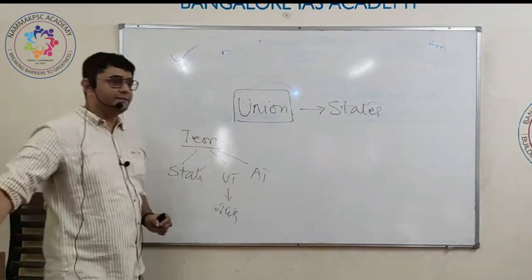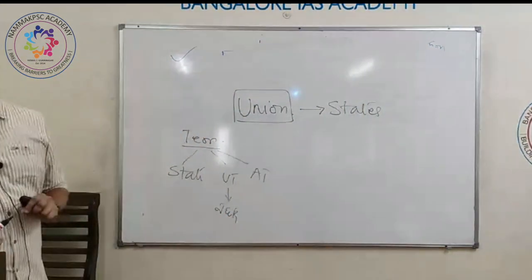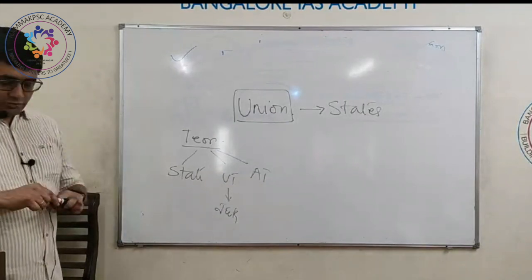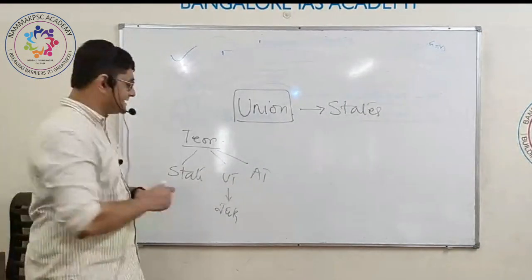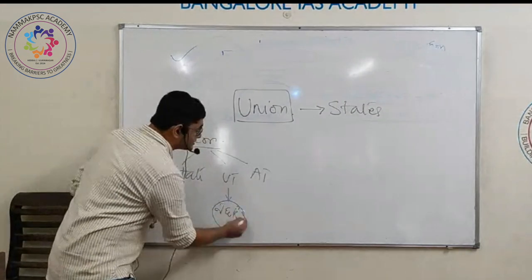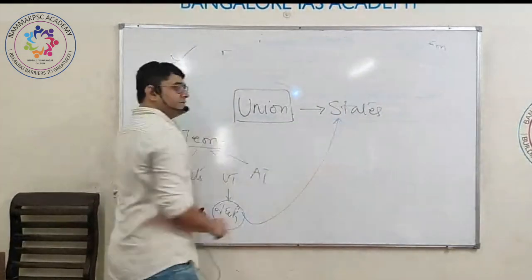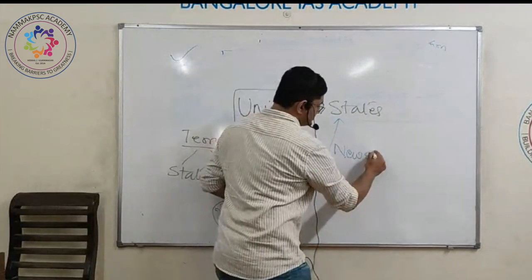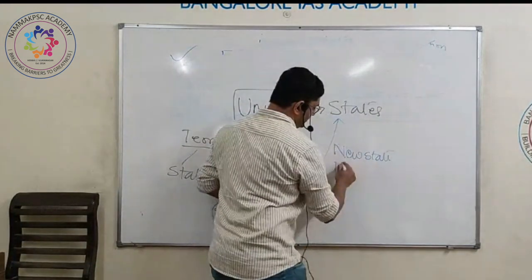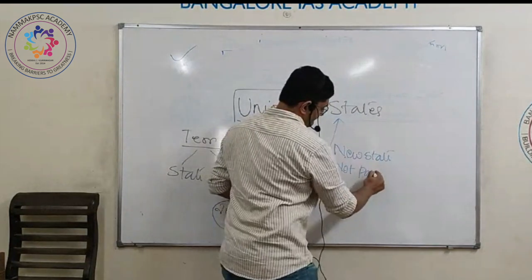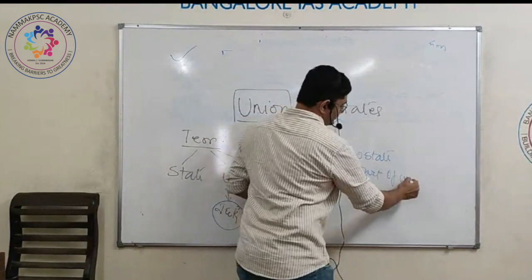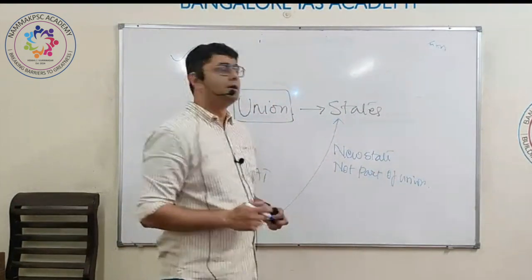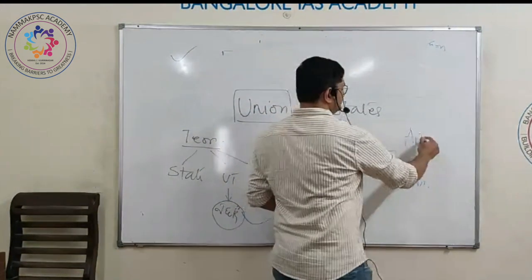It's a union territory. So is it part of the union? It is not part of the union. So tomorrow, if the government decides to make Jammu and Kashmir into a state, this is the meaning of a new state which is not part of the union. Which article deals with this? Article 2.